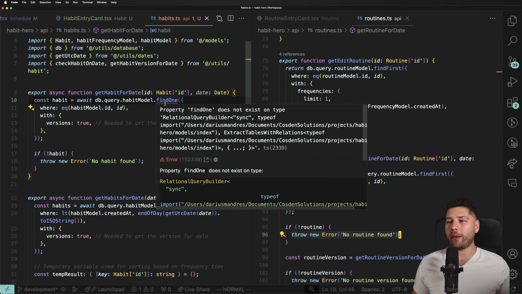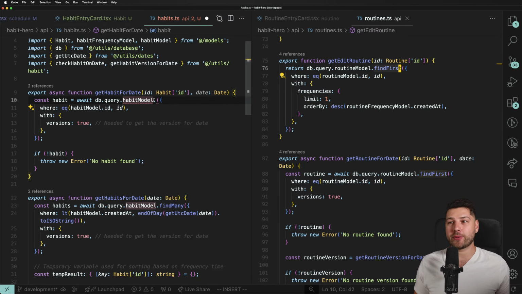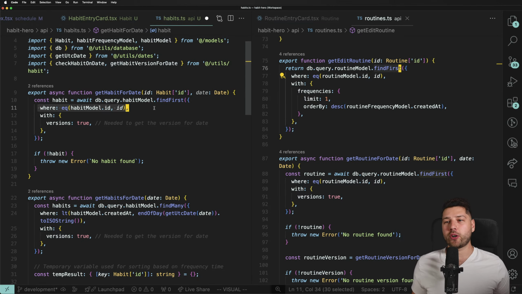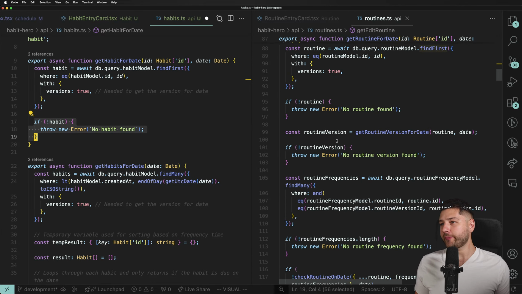What's the error here? Property findOne does not exist. Why does Copilot think findOne exists when you have findFirst right here? Copilot is aware of different tabs, so it should know. Find first. There you go. So find the first where the ID is the ID with all of the versions. And then if we don't have the habit, no habit found. There we go. Then we need to get the version for the date, right?